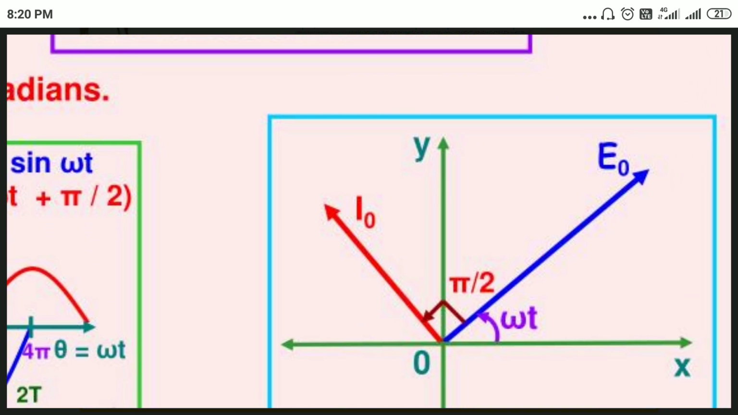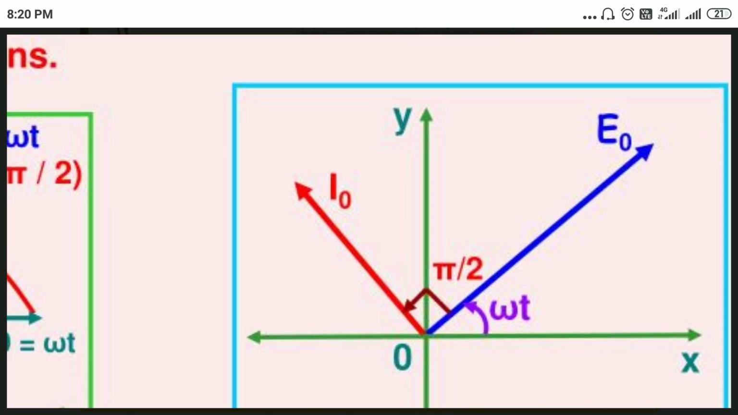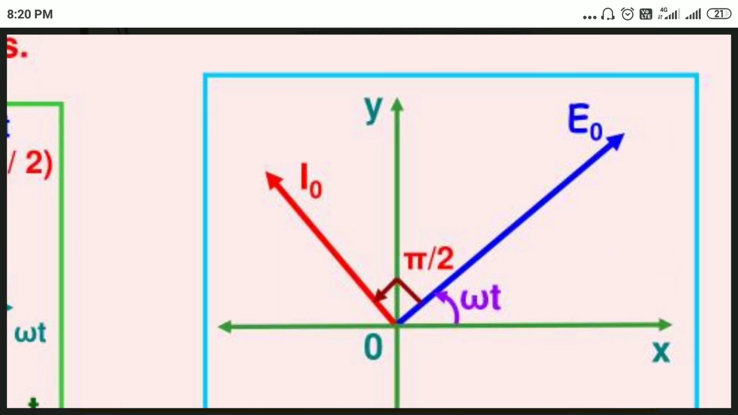Then the phasor diagram. Let's draw the phasor diagram here. The current leads by pi by 2. The red vector represents the current and the blue vector represents the EMF. What is the phase difference between the red vector and the blue vector? That is pi by 2. So the EMF lags the current by pi by 2.